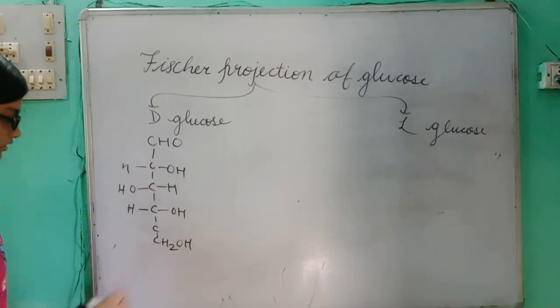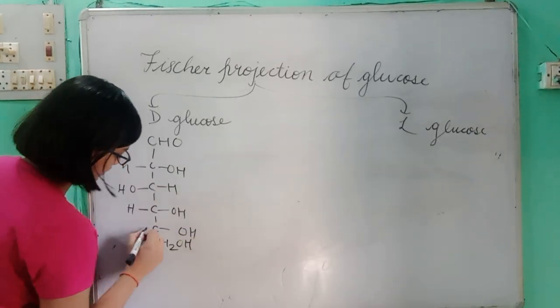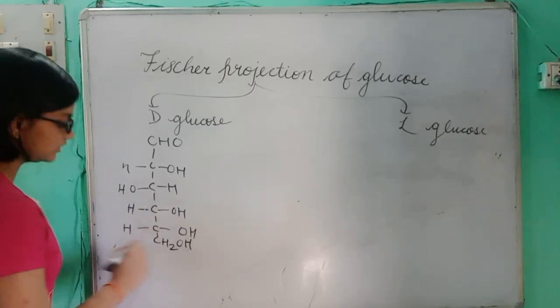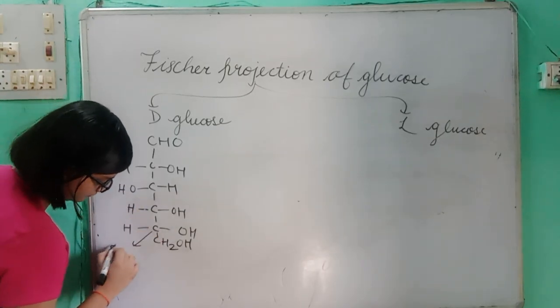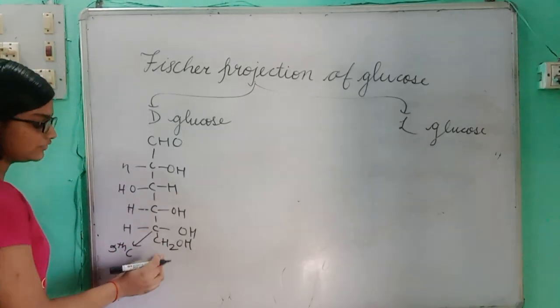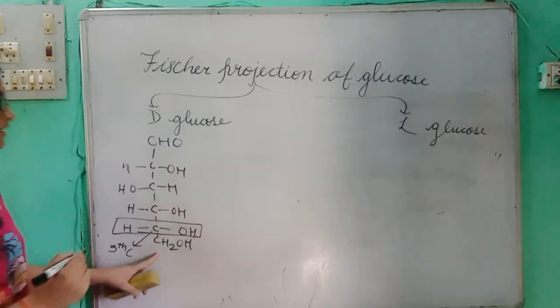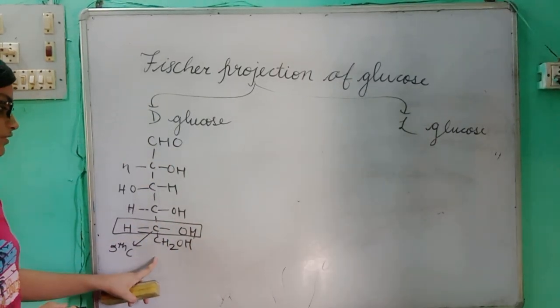Now, here, 1, 2, 3, 4, 5. This is the fifth carbon. And at the fifth carbon, OH is on the right side. So, this means that this is D-glucose.